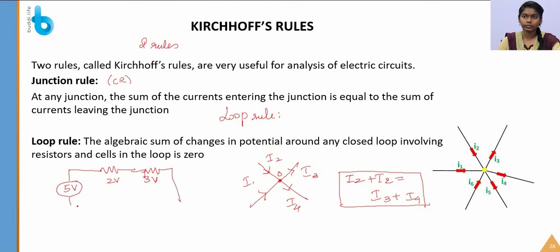So here the potential drops are 2 volt and 3 volt, and the battery is 5 volt. So what does the voltage law say? First 5 volt, next minus 2 volt, minus 3 volt. These are the potential drops across the resistors. Together it gives 0 volt. So this law states that the algebraic sum of changes in potential around any closed loop involving resistors and cells in the loop is 0.